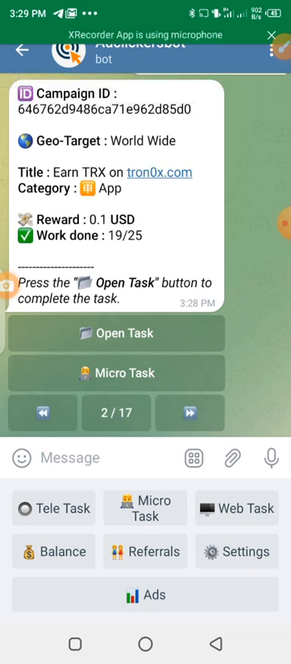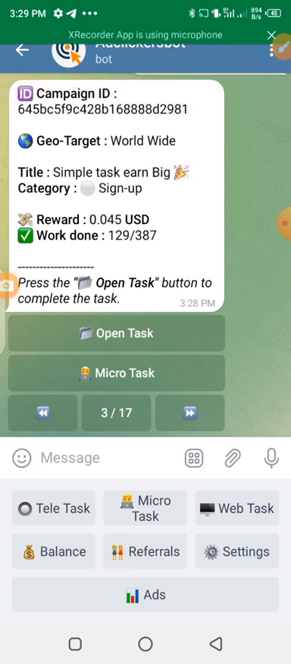This is another one. They said it's worldwide. They said earn Tron on tronox.com and the category is app. So you are going to be paid 0.1 as a reward. 0.1, and out of 25 people, 90 people have performed the task. We have 17 tasks here, so we have checked 2. Let's go to 3.